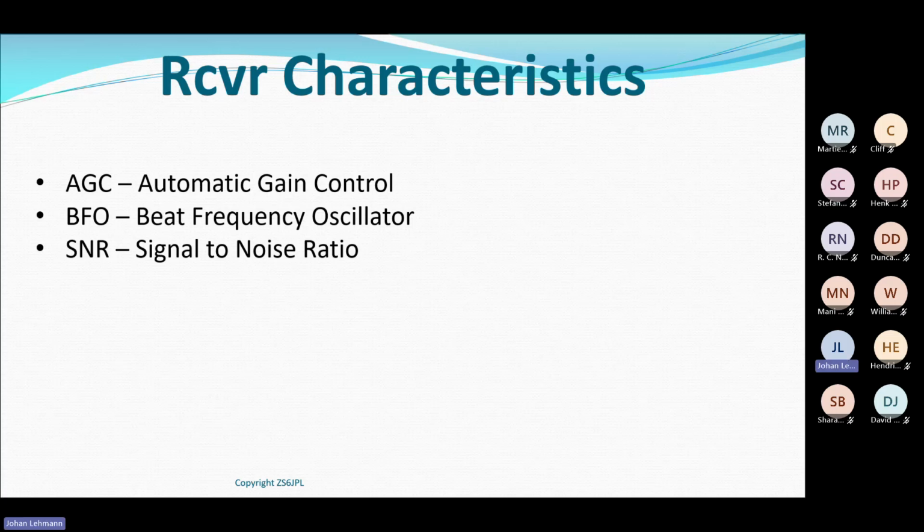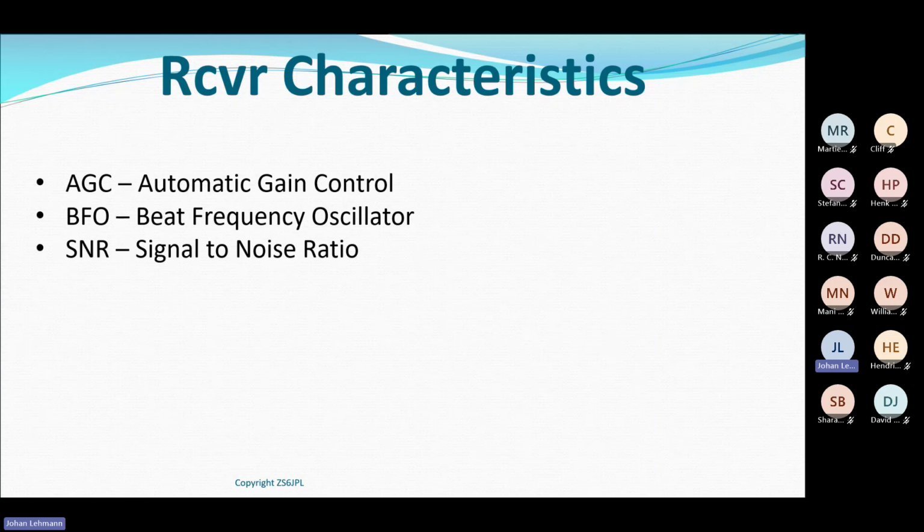Some more on receiver characteristics. When I work with my receiver, there are three things which become important. The one is called AGC, or automatic gain control. So what does automatic gain control do?